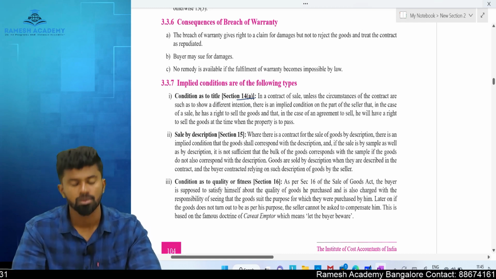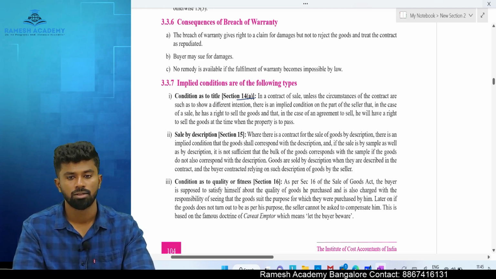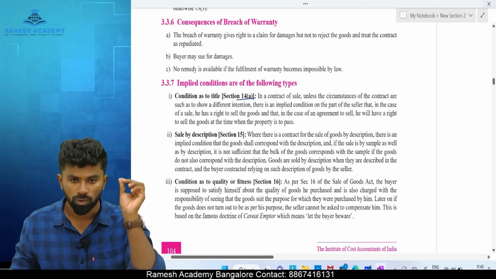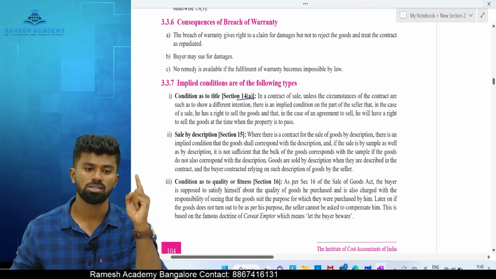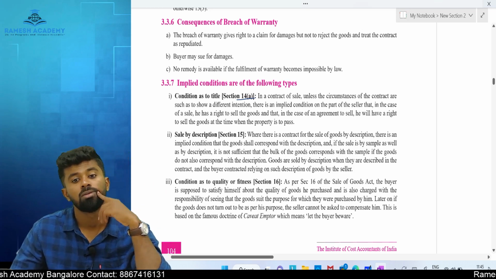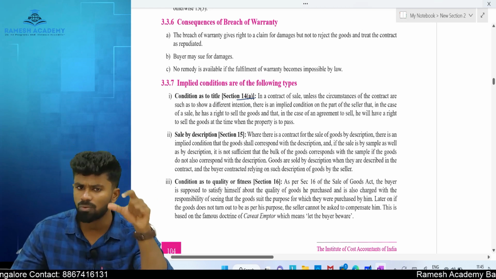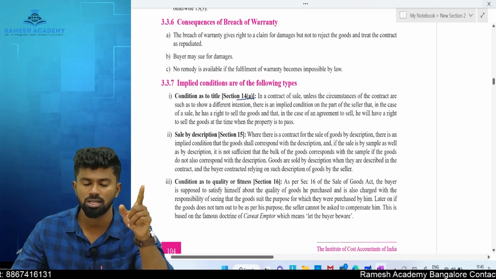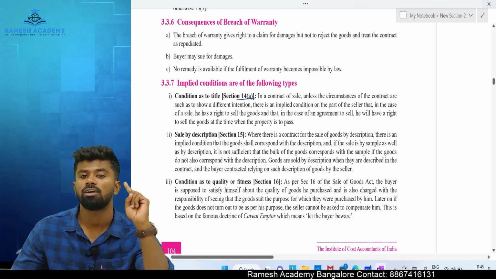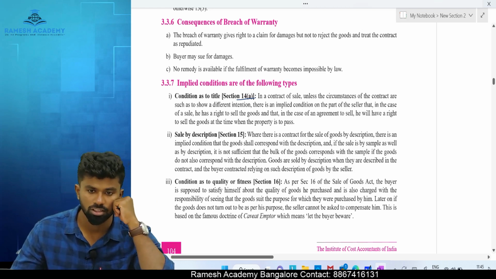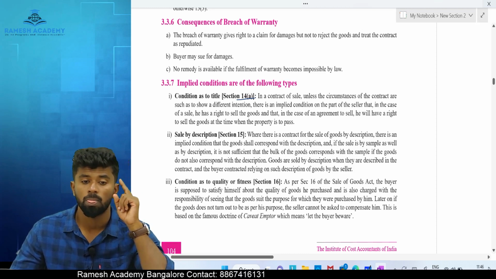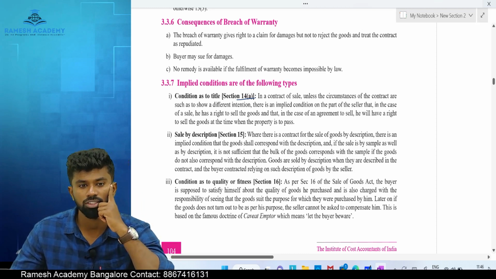I repeat, when there is a contract for a sale of goods, when there is an immediate transfer of ownership, then when the contract is made, at that time itself the seller shall have a right to sell it, that is, a right to transfer ownership. But if it is an agreement to sell, law does not require you to be owner at the time of contract. Law just says when you transfer ownership, at that time you shall have a right to sell it, a right to transfer it. If you don't have a right to transfer it, but you make a contract to transfer it, that amounts to breach of what? Condition. Condition as to title.